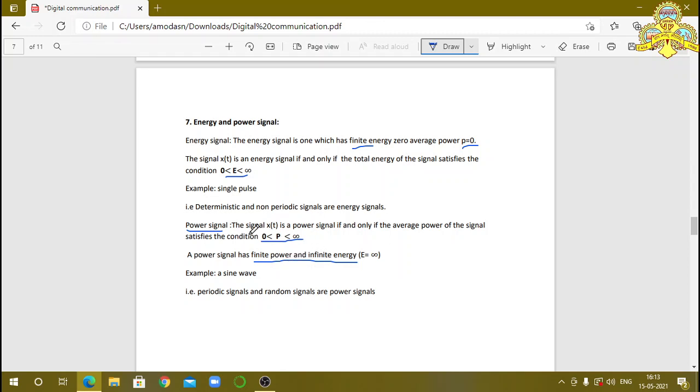An example for a power signal is a sine wave. That is, periodic signals and random signals are power signals. You observe this, periodic signal means we have a sine wave, continuous square waves, these all are considered periodic signals. And random signals, there is no one particular occurrence, one particular time interval, anywhere it may occur, then it is called a random signal. These are the examples for power signals.